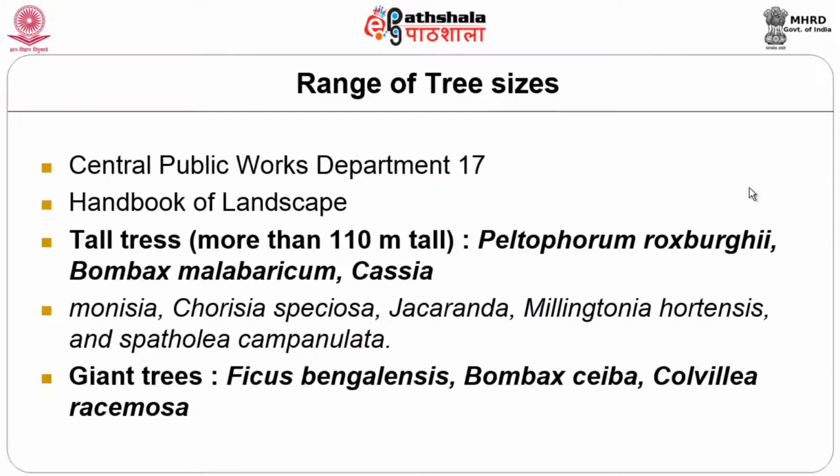The branches continue as a chain and it makes a giant tree. Ficus benjamina, the banyan tree, Bombax ceiba, Colvillea racemosa, they all come under the giant trees. They are not coming under dwarf or medium sized trees and the canopy of the tree is so wide it comes under the giant trees.